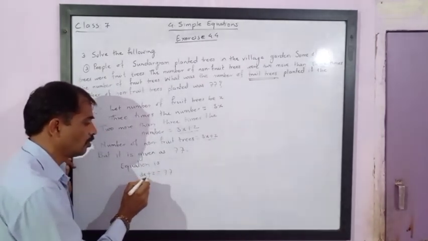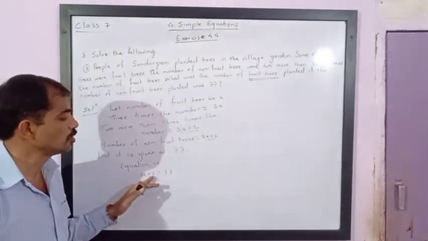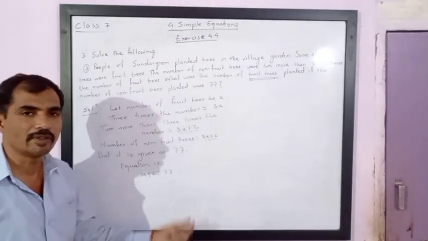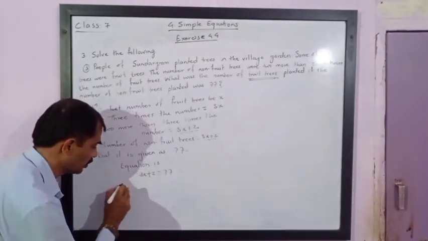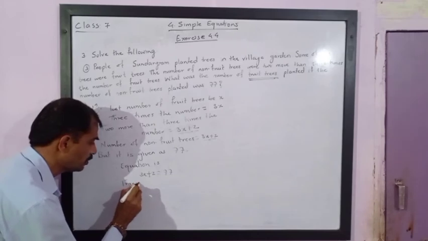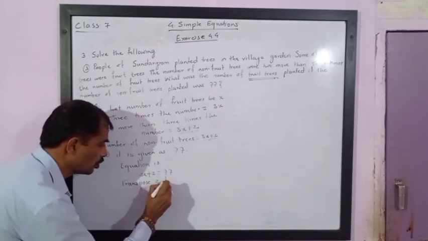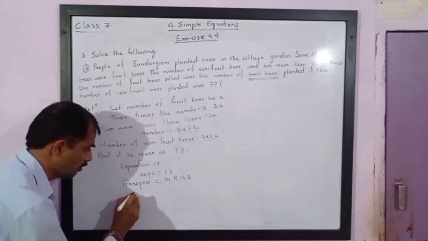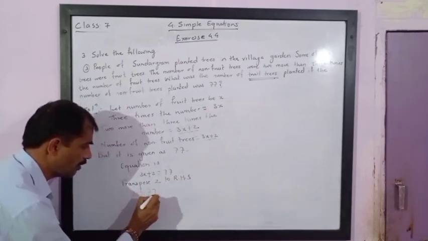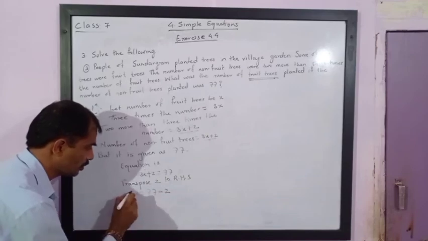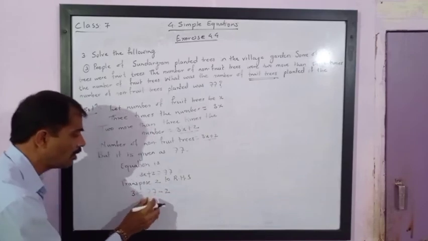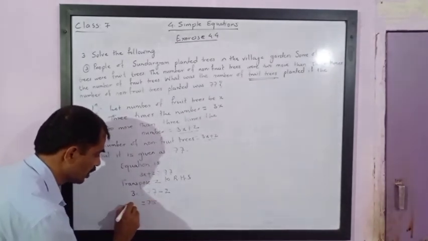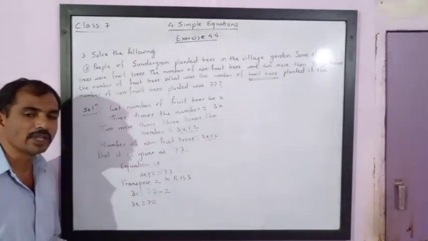Now we know how to solve the equation. Transpose 2 to the right hand side. On this side it is positive. When it is transposed, it will become negative. So 3x is equal to 77 minus 2. Now 77 minus 2 is 75. We have got the equation 3x is equal to 75.